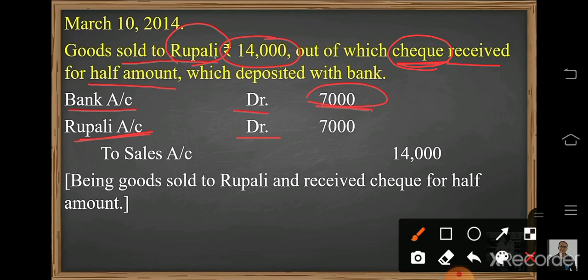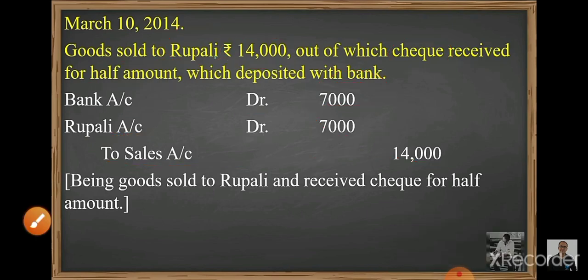Amount will be written 7,000. Now sales account: add up this amount, 7,000 plus 7,000, it becomes 14,000. Okay. Now move to the next transaction.